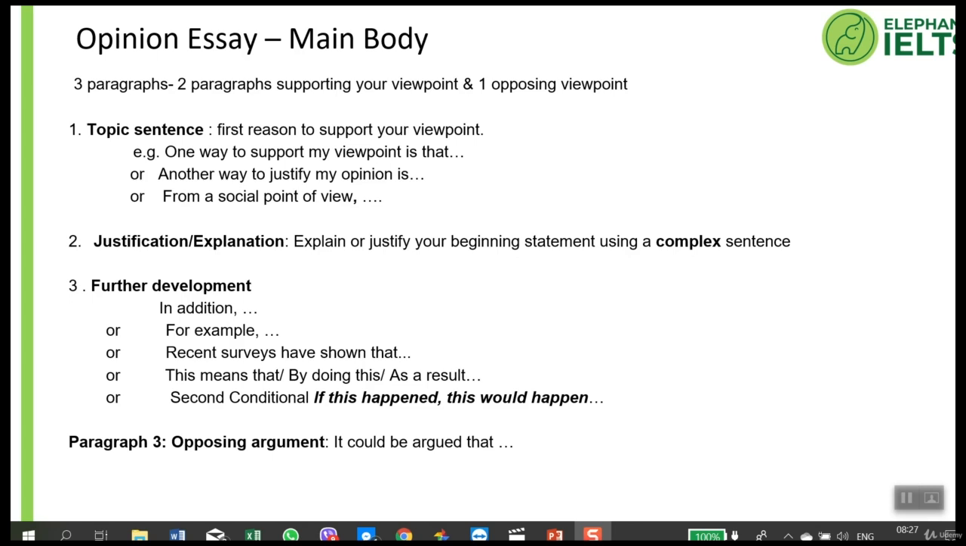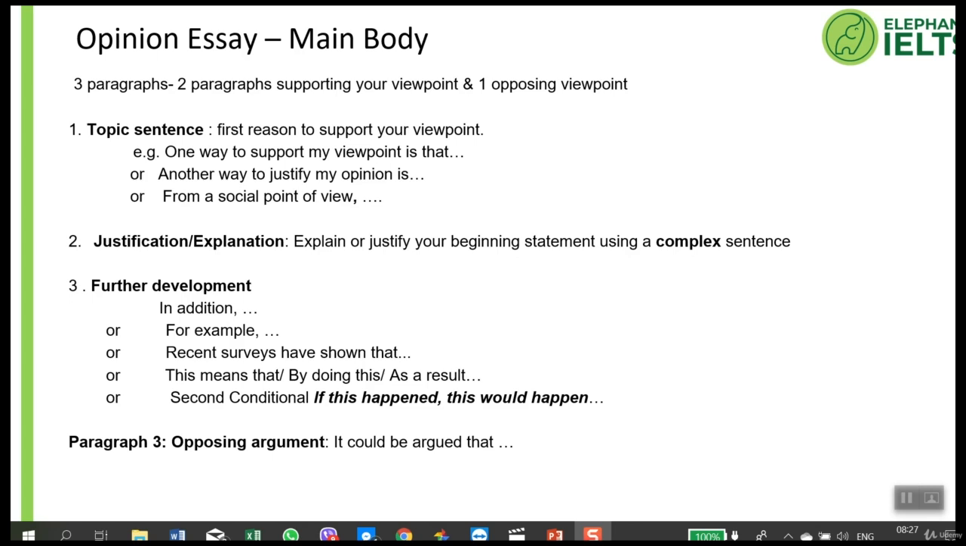Sentence 2 should be an explanation or justification of your topic sentence. In order to think of what to say, you can ask yourself questions such as, why do I believe that? Or what do I mean by that? Or how? And try and make this a complex sentence. As we said before, this shows that you have more advanced grammar.